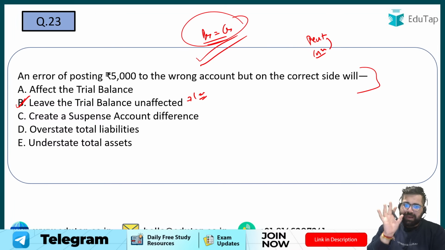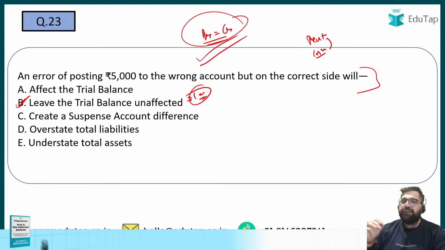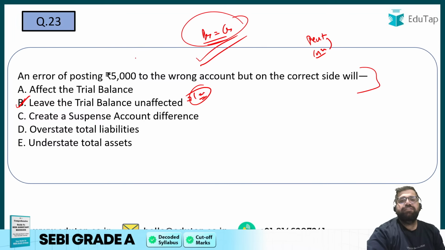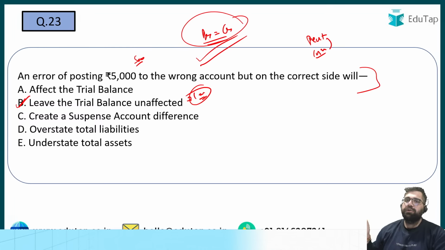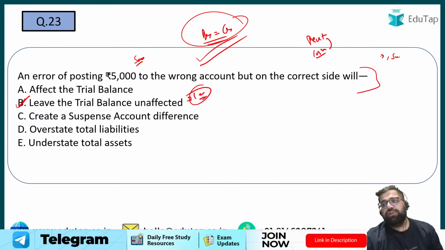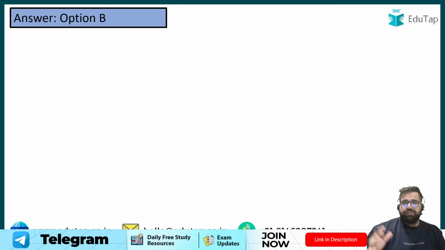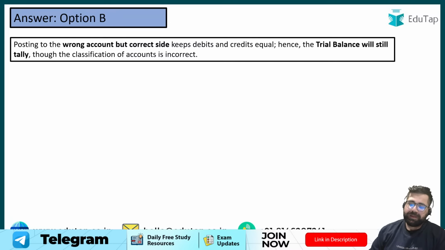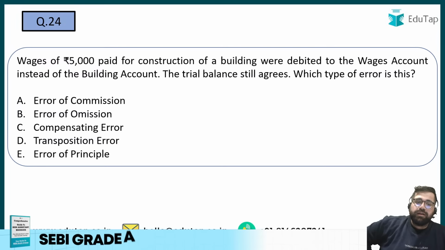So certain types of errors are there which are called compensating errors, and compensating errors will not affect your trial balance. But if I instead of 5,000 have posted 500 in one account, then your trial balance will not match and you will come to know that you have made a mistake. To rectify a mistake, you do a rectification entry, and even if you are not able to do a rectification entry, then you use a suspense account. Overall story of trial balance goes like this only. Cool. So the answer will be B. Next question, question number 24. Now you have to identify the type of error.